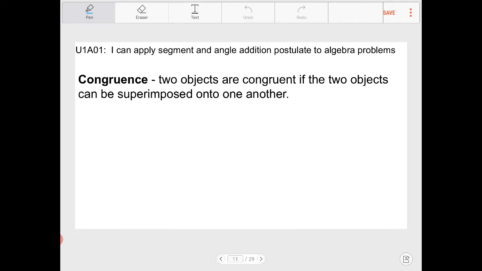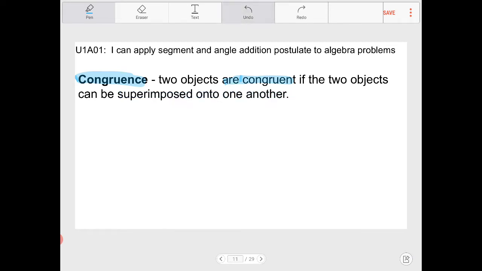Congruence implies that if two objects are congruent, then the two objects can be superimposed onto one another.